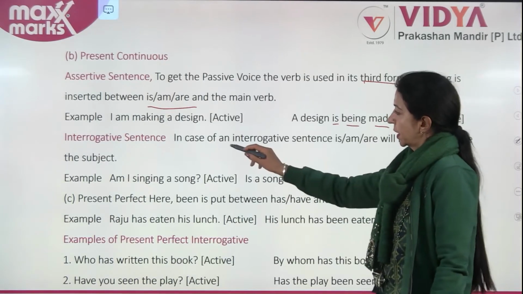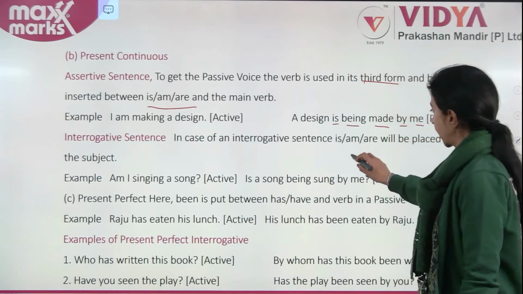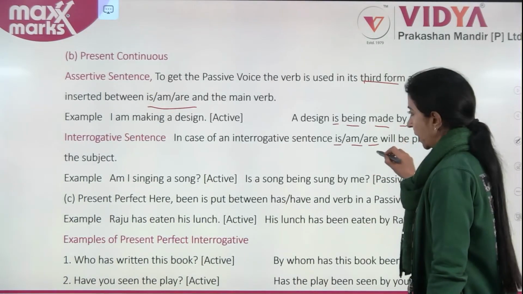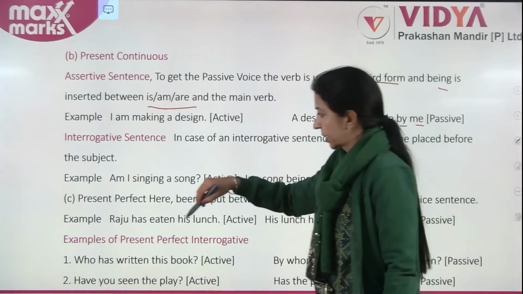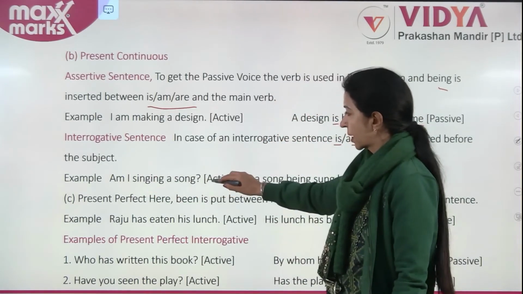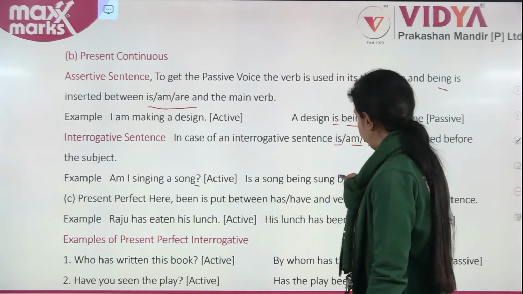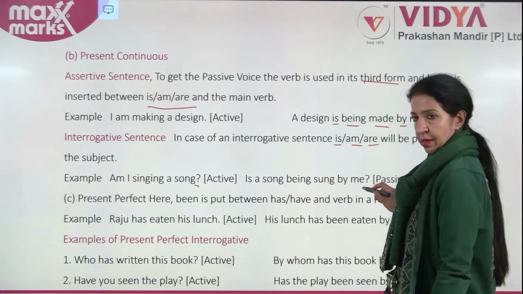Interrogative. In case of an interrogative sentence, is, am, are will be placed before the subject. Am I singing a song? Is a song being sung by me?